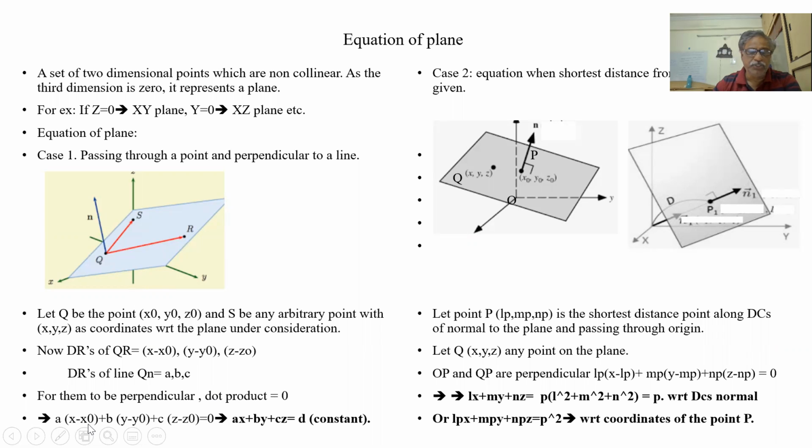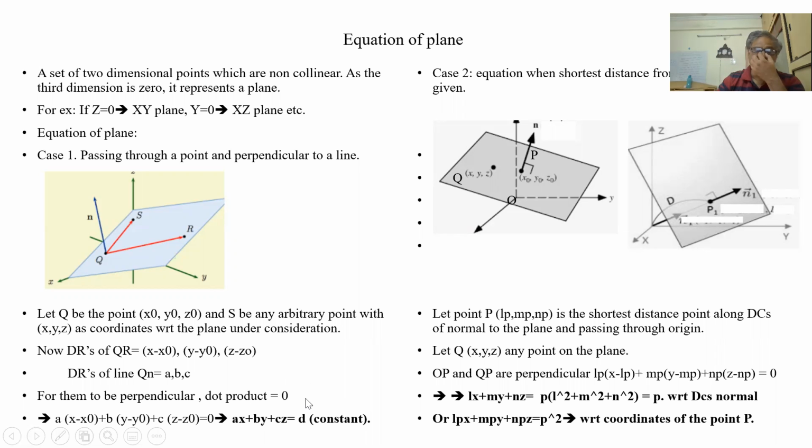A into x0 is a numerical value. A is a DR and x0 is a coordinate, also a number. So number into number plus B number into number, C number into number. So the whole thing becomes a number, a constant D.